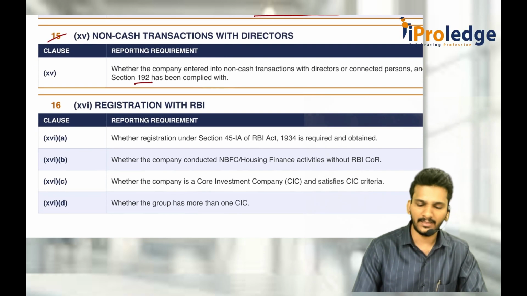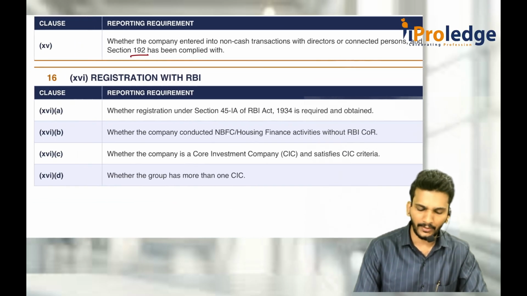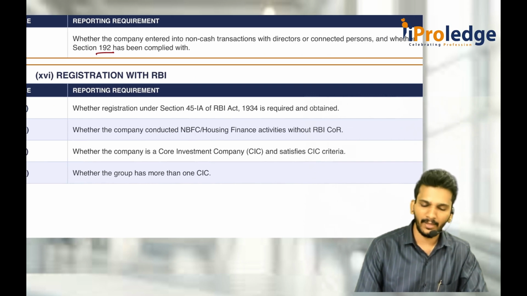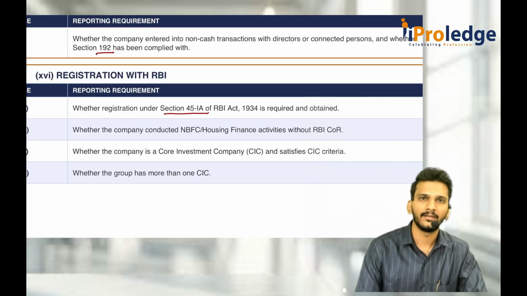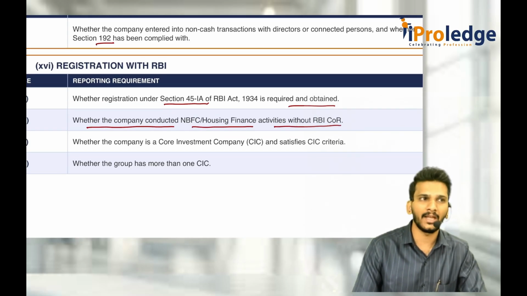Then the 16th one is RBI, registration with RBI. There are 4 points here. As an NBFC, are you required to get a license or registration under Section 45-IA of the RBI Act? If yes, did you obtain the registration? Whether the company conducted NBFC or housing finance activity without RBI's certificate of registration, then that is not good. You should not do it.